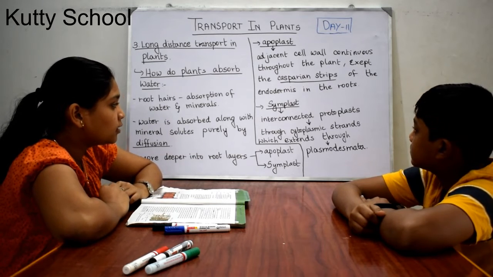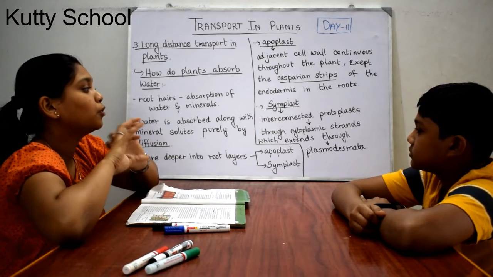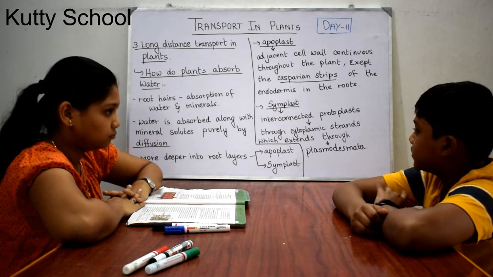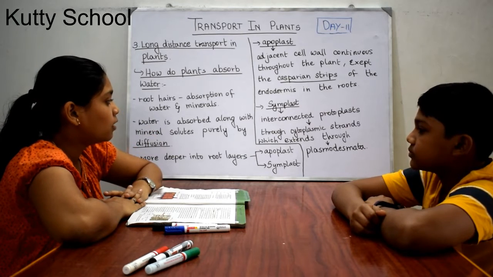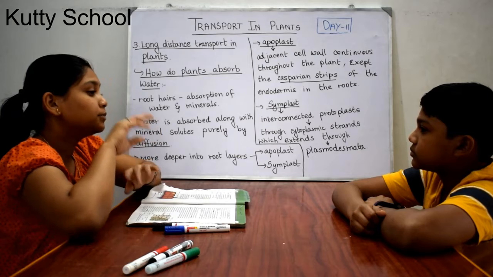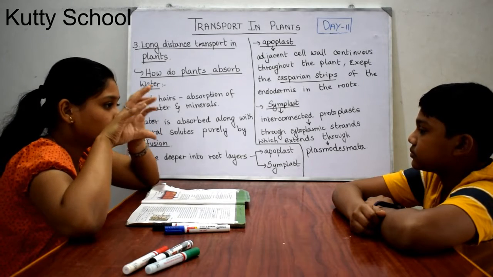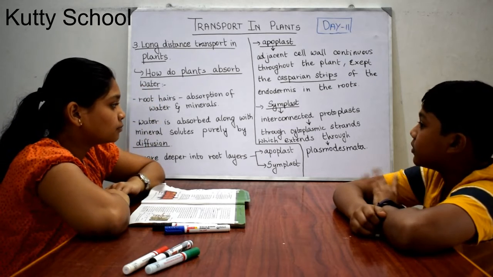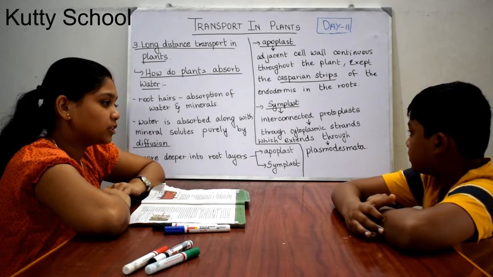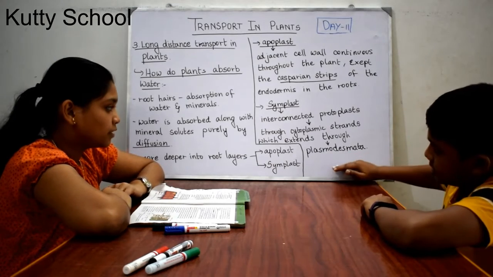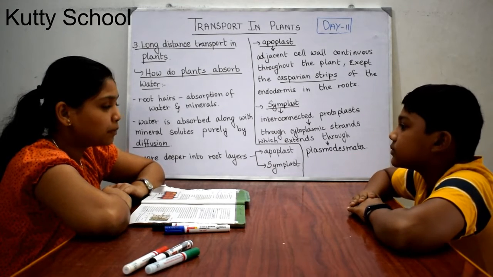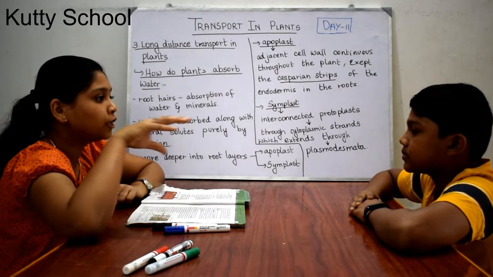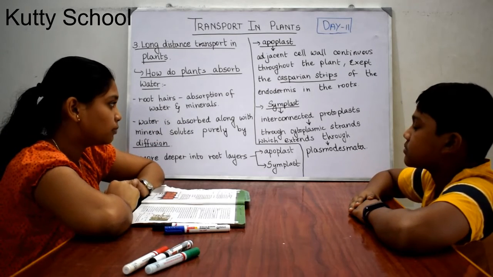The cytoplasmic strands connect the protoplasts of two cells through the plasmodesmata. Only through these plasmodesmata does the symplast pathway take place. It moves through the cell. So this is the symplast pathway.